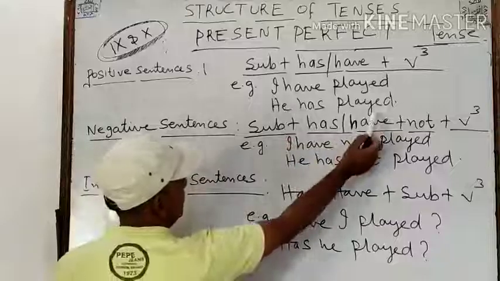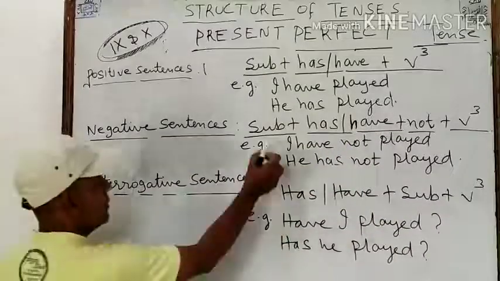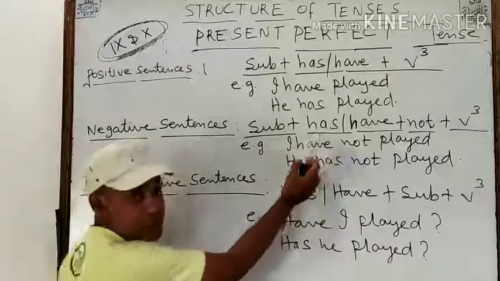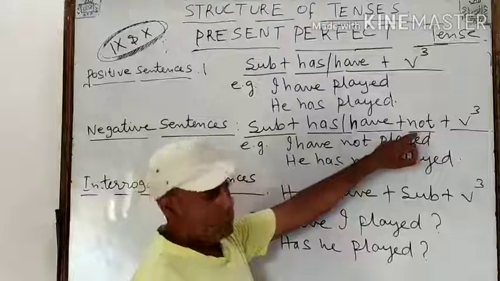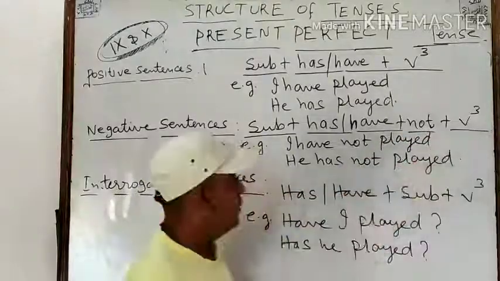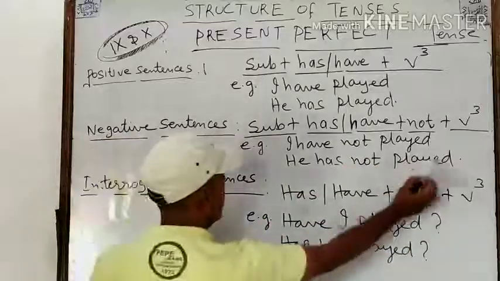He has played. Similarly, if there is a negative sentence, we take the subject. If it is singular, we take has. If it is plural, we take have. And we take the negative form as not and the third form of the verb. For example, I have not played. This is the third form of the verb.